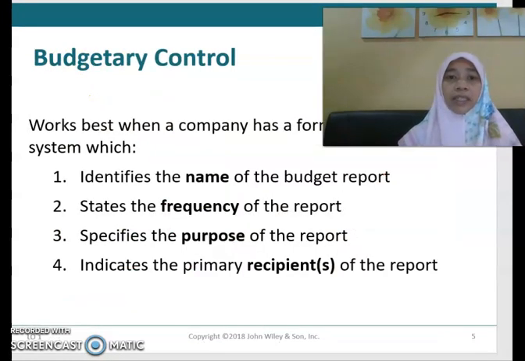The budgetary control will work best when you have a formalized reporting system. This is to say you identify the name of the budget report, and then you state the frequency of your report. Next, you specify the purpose of preparing that particular budget report and who the intended or primary recipients of that report are.